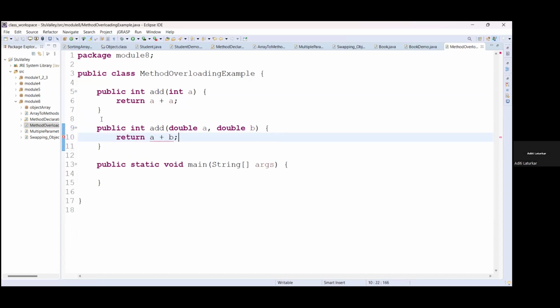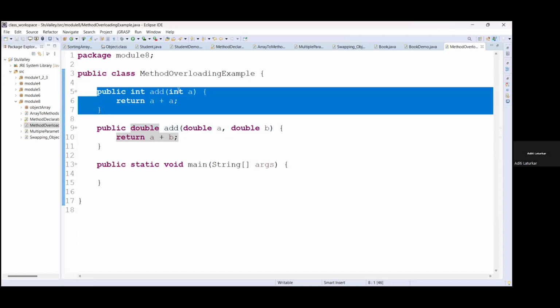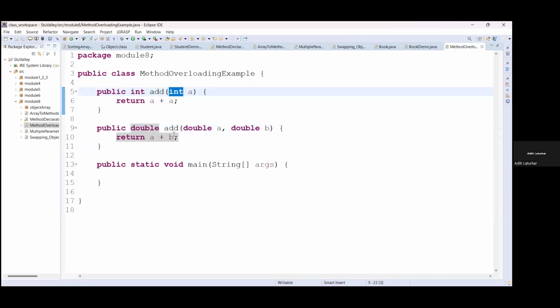Now you can understand that here we have seen the typecasting concept, right? We are using integer as a return type and calculating the addition of two double values. So it will give you an error. You need to cast it into integer. But instead of that, we will change the return type of this method itself to double. So one method we have created with one parameter, and another method with two parameters.